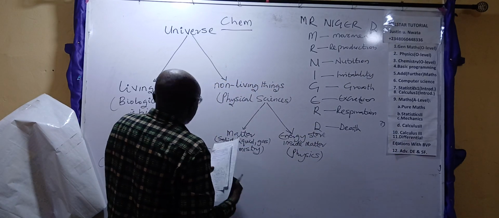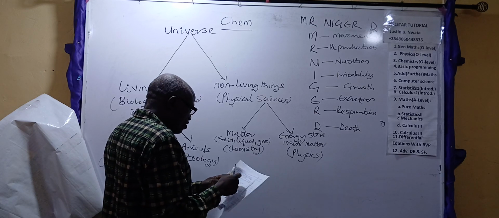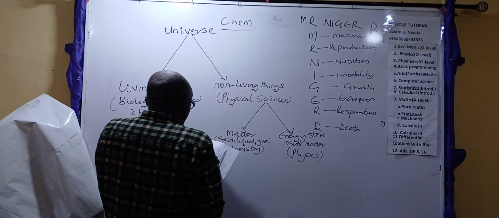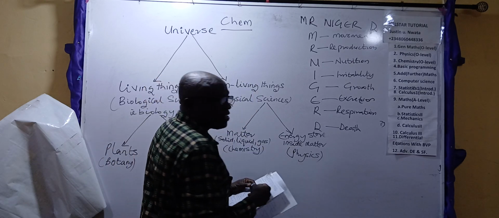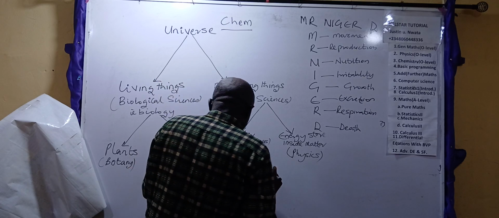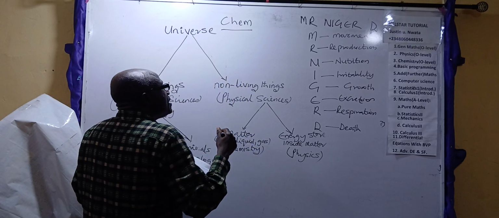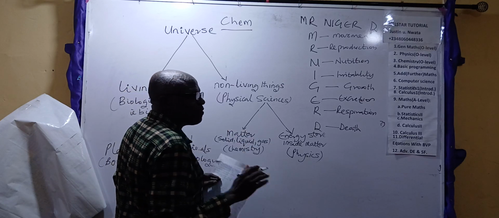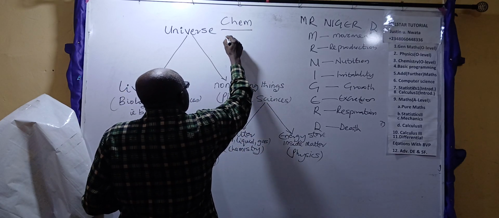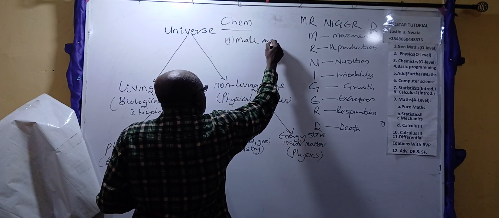Now, what is chemistry? What is the origin of chemistry? How did we go about this subject called chemistry? God started classification or grouping of things. When we came to this world, we find out that God brought classification to this world. In terms of human beings, we have male and female.